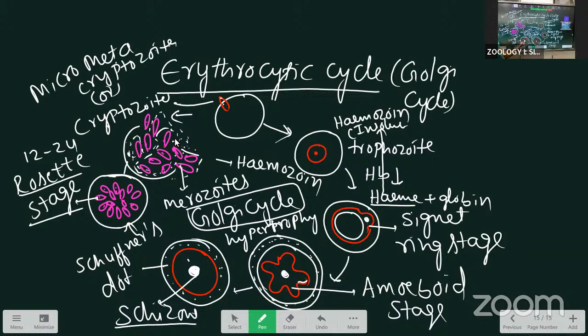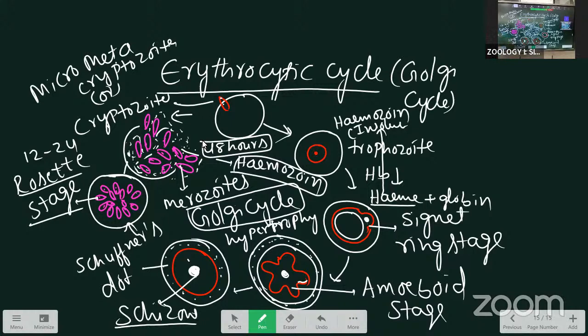After the schizont forms daughter individuals in the rosette stage, the RBC will break down and burst, releasing a number of merozoites along with the hemozoin. Here, the hemozoin is released that day, and the fever and chills will recur. That is about the erythrocytic cycle. This erythrocytic cycle takes 48 hours, or 2 days. This is the erythrocytic cycle, also called the Golgi cycle.